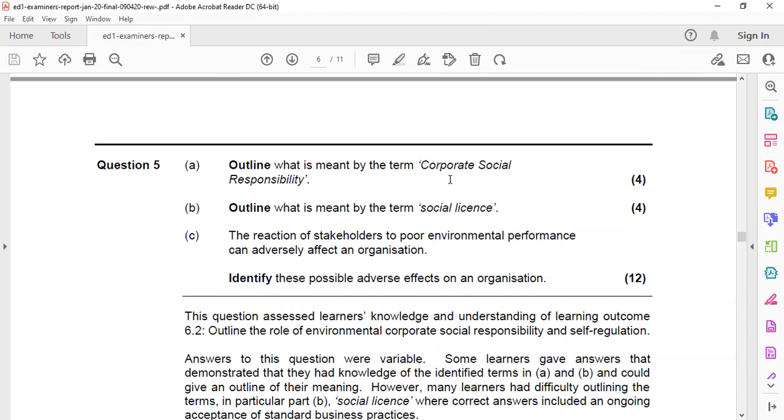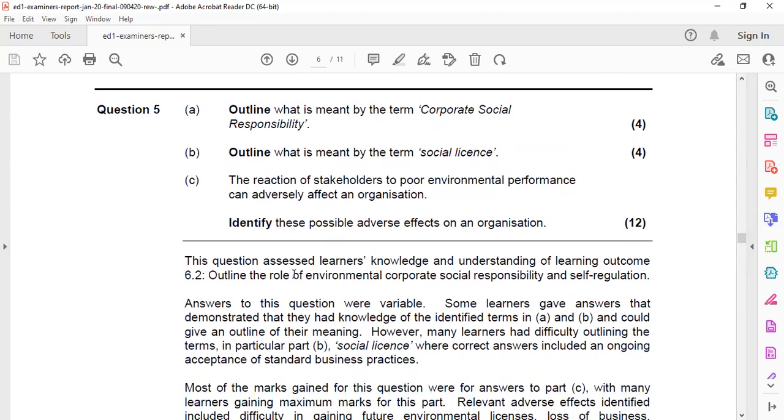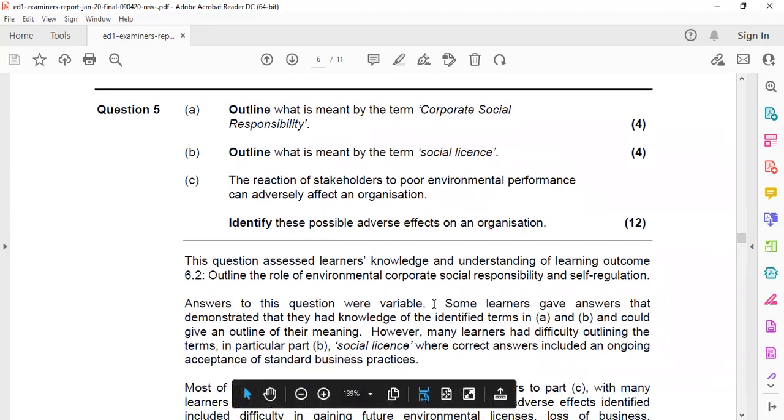This means that every company, every factory organization, has its responsibility to the public, a moral responsibility, which is enforced by legal responsibility, which leads to the economic responsibility. If you are following the corporate social responsibility principle, you can meet the legal responsibility and the economic will come automatically. The examiner is saying answers were variable.